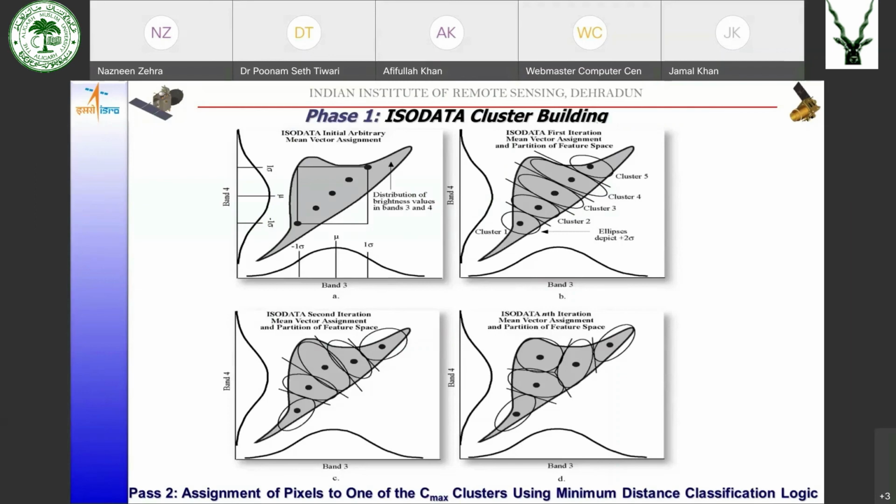Then each and every pixel is checked as to which particular cluster it should go to. Now the new pixels have been added into the clusters, so their means also get shifted.